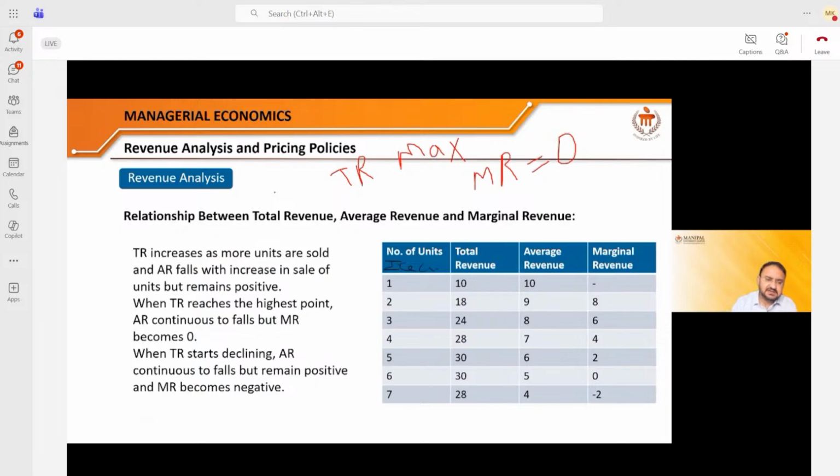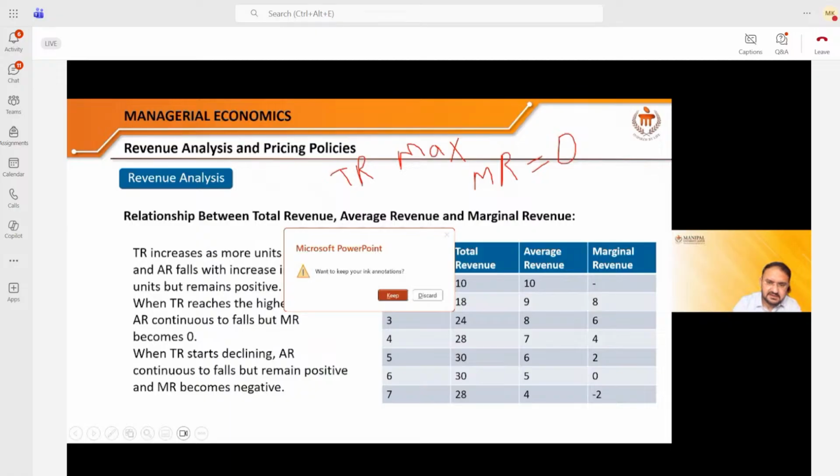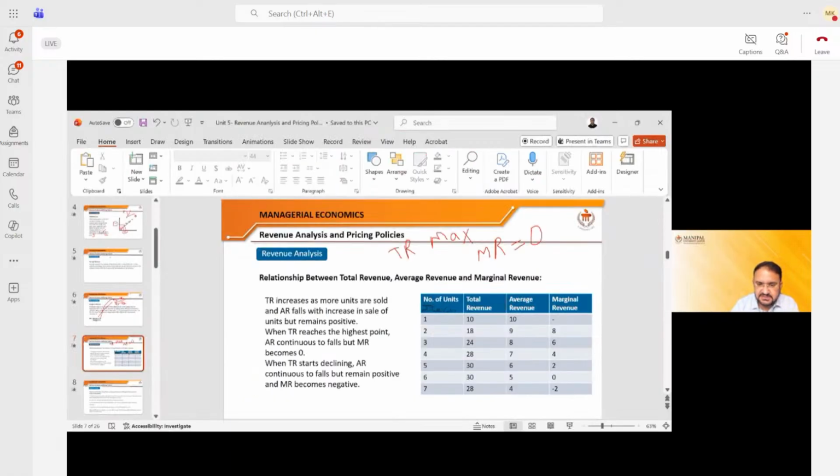Any doubt till this point? Let me check the chat box. Any doubt till this point? It is very basic and easy. There should not be any doubt. So if you have any doubt, I request the moderator, madam, please write down the doubts of the students into my chat box. Right? Do that. Okay. Let me check.